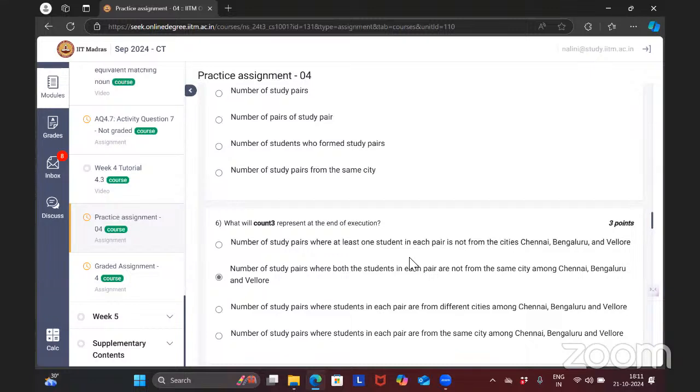Ma'am, I am still confused, because I still feel that both of these are correct. Just let me explain. What is the difference between these two options?